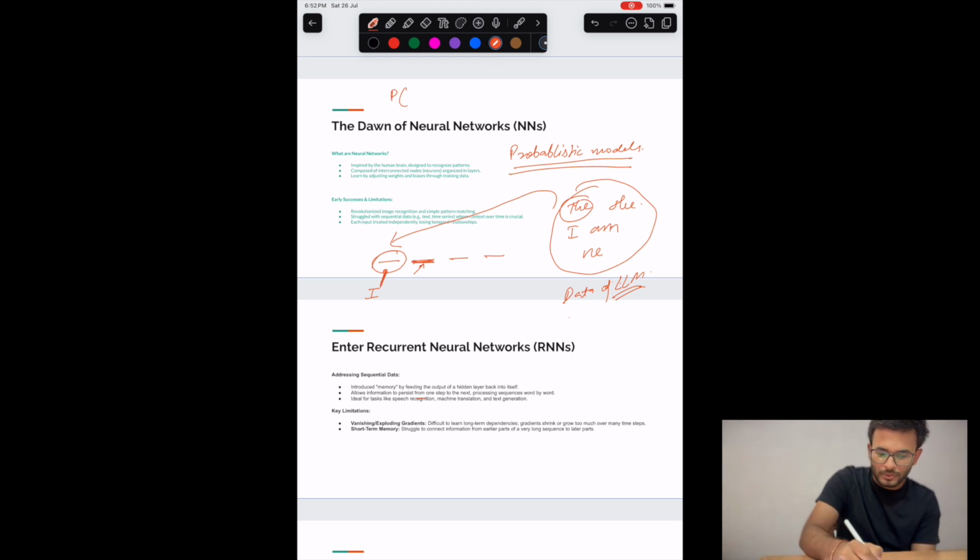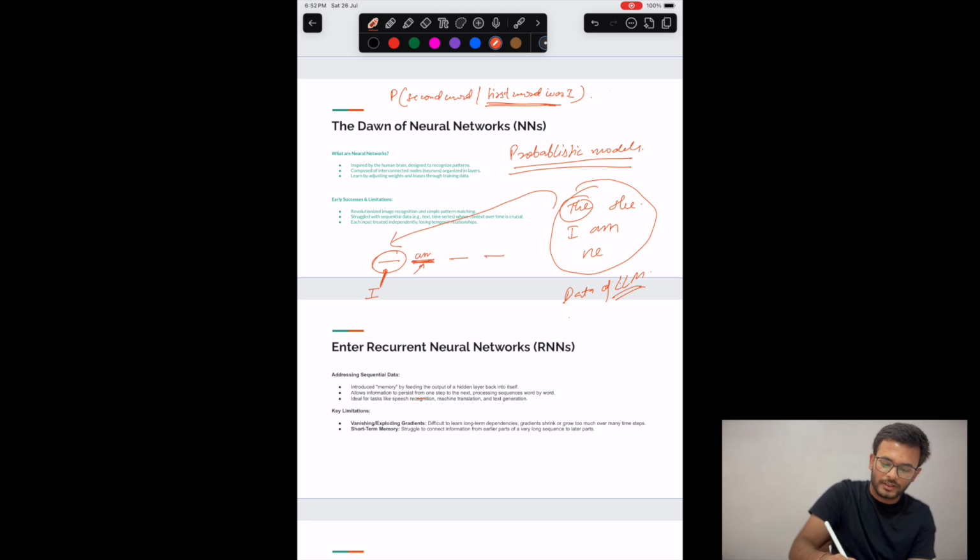the probability of the second word given the first word was I. So this is what we call the context. This is what it is trying to predict, and here it will come M.